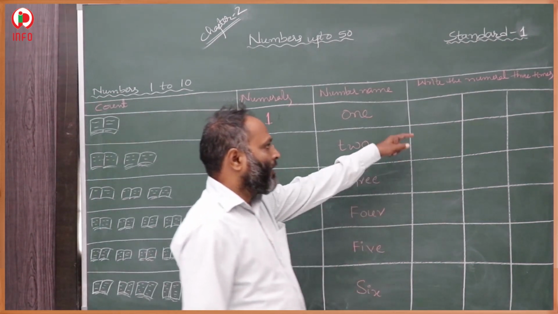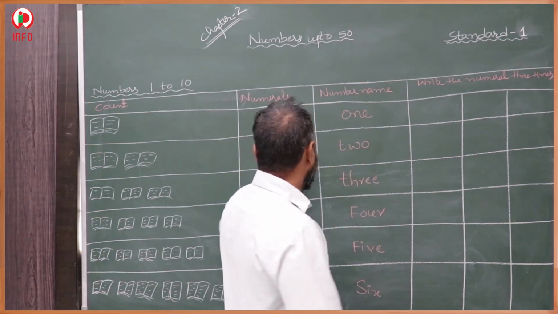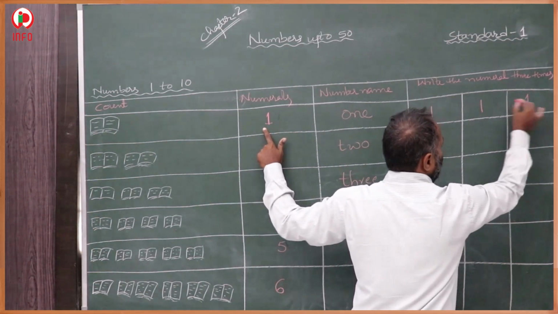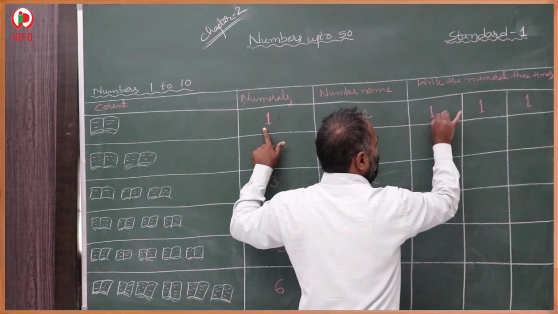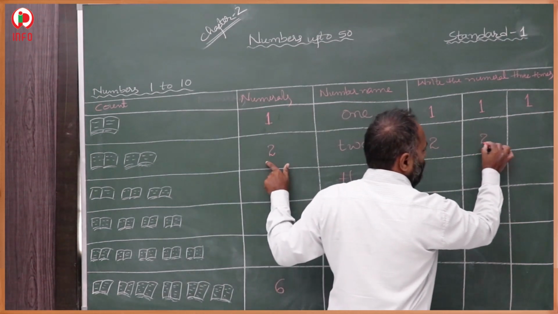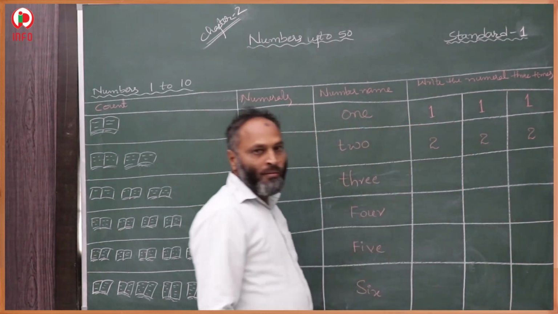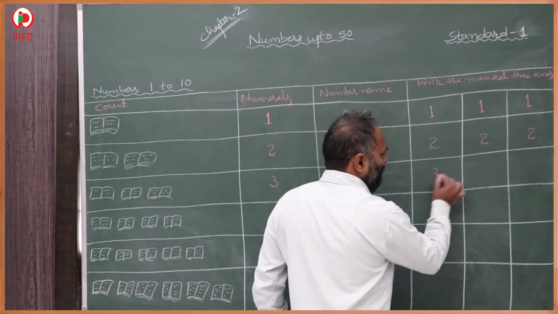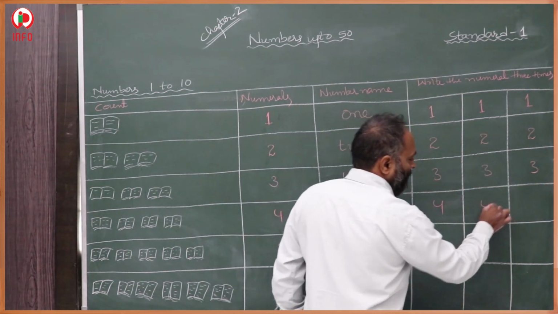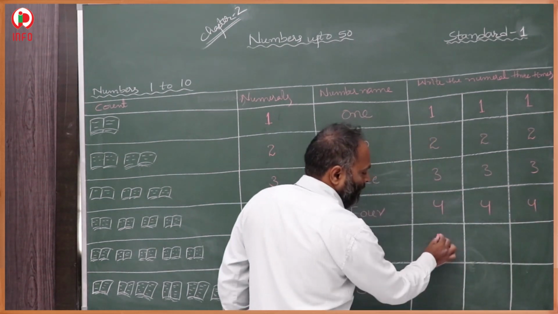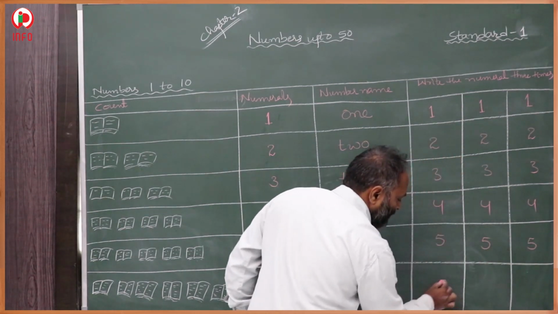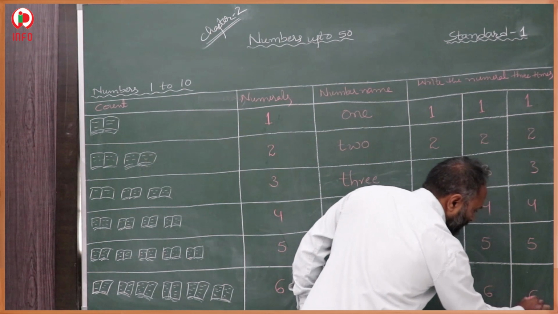Then write the numeral. Here we have to write the numeral 3 times. Numeral means this one. We have to write 1 three times: 1, 1, 1. Then 2 three times: 2, 2, 2. Then 3 three times: 3, 3, 3. Next 4, 4, 4. 5, 5, 5. 6, 6 and 6.